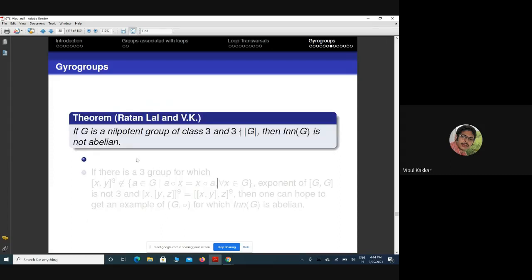Okay. So now let me come back to that second open problem. What the open problem was: whether there exists an odd order loop whose inner mapping group is abelian or not.